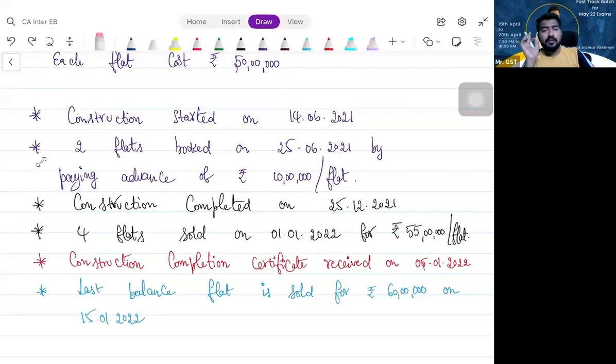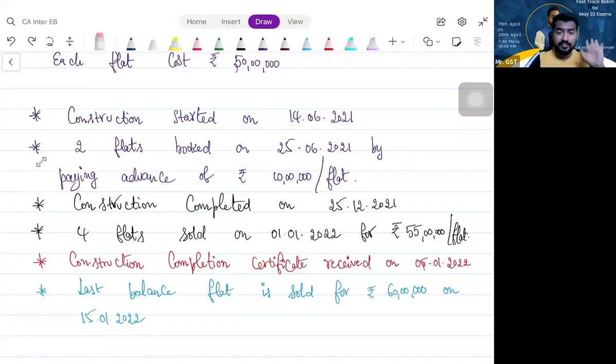Now tell me, how many transactions happened here? 3 transactions: 2 flats, 4 flats, and 1 flat. Transaction 1, supply of service or not? Yes. Transaction 2: construction is completed, but the certificate is not received.